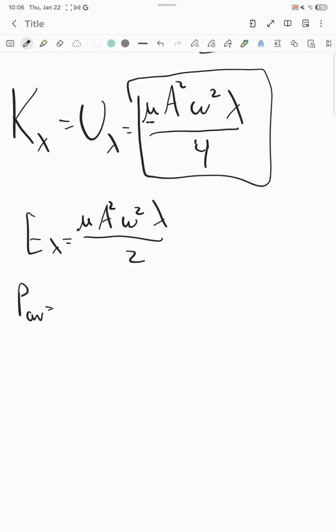It is energy or work over time. So how much work someone can do over time. So it'll be 1/2 mu times A squared times v. It's basically the same thing here. It's just that we get v because the wavelength divided by T will give us the speed.